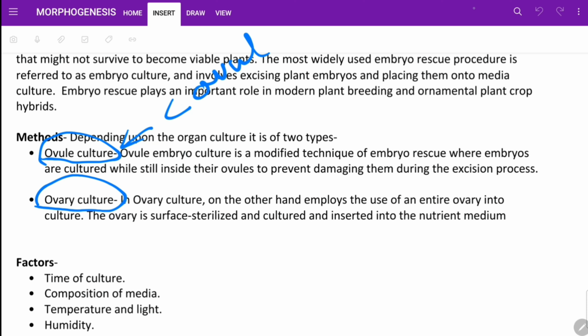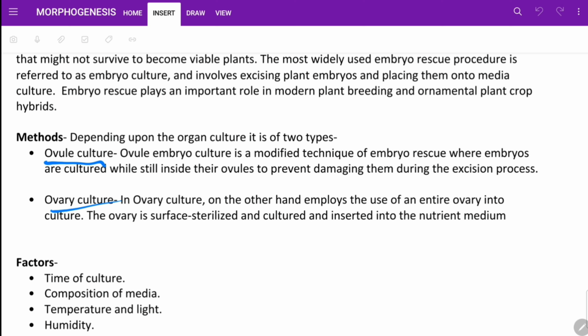So the methods are two: ovule culture and ovary culture. So what is ovule culture? Ovule embryo culture is a method of embryo rescue where embryos are cultured while still inside their ovule to prevent damaging them during the excision process.